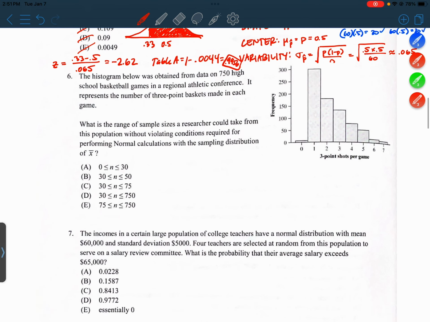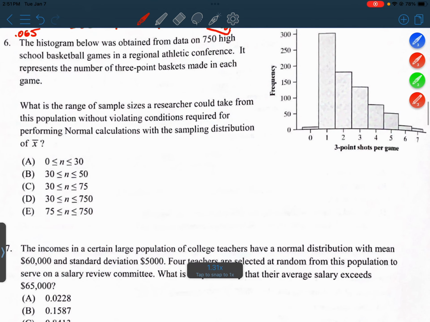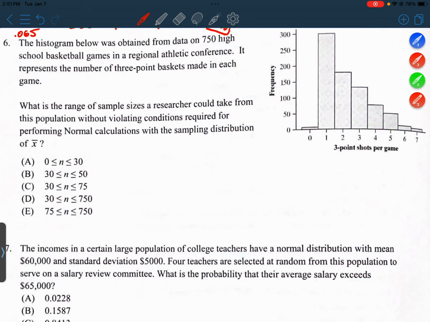Question 6. The histogram below was obtained from data on 750 high school basketball games in a regional athletic conference. It represents the number of three-point baskets made in each game. Okay. What is the range of sample sizes a researcher could take from this population?